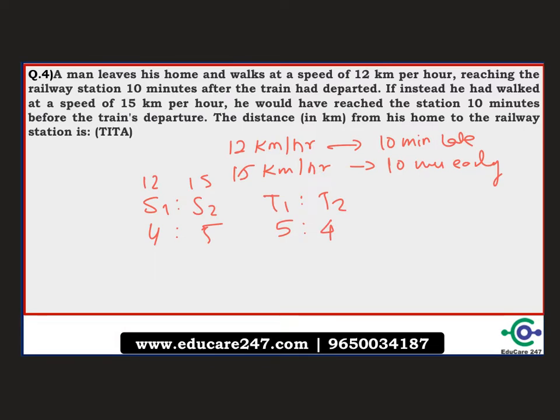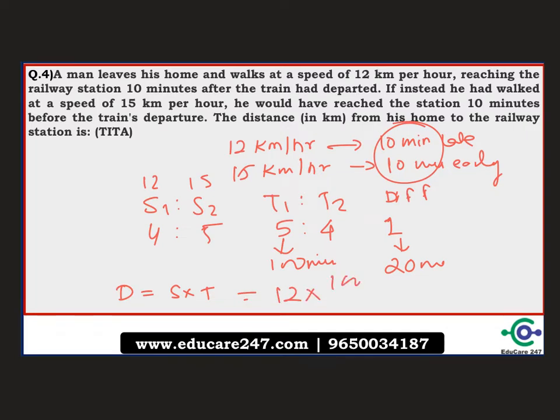So what is the difference between this ratio? 5 minus 1, which is 1. And what is the total difference in time between both the speeds? So 10 minutes he was late and 10 minutes he was early, so together the difference is 20 minutes. So if 1 corresponds to 20, this 5 corresponds to 100 minutes, and therefore distance will be speed into time in the first case, which is 12 kilometers into 100 by 60, because this is in kilometers per hour and this is in minutes. So you'll get 20. So the correct answer is 20 over here. You have to input it as a theta answer.